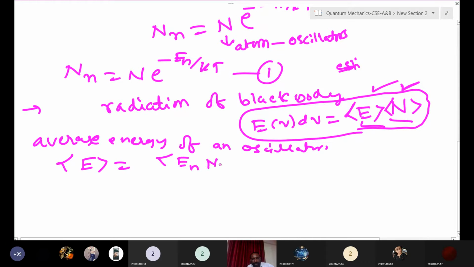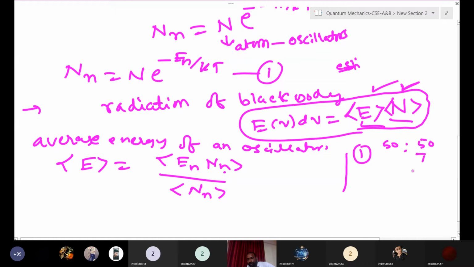the summation of En and Nn divided by, or you can write average of energy into number of atoms. How will you take the average? Suppose you have one student in a class, he got 50 marks. What is the average? 50 only, right? 50 by 1. Suppose there are two students, one got 50, one got 30.